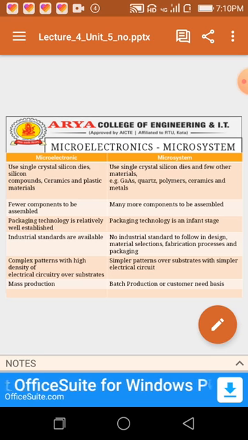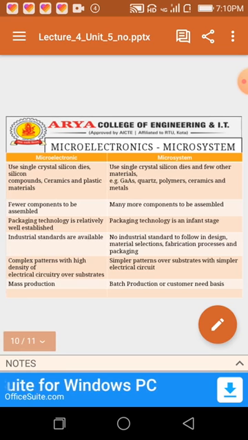In microelectronics, industrial standards are available, and in microsystem, there is no industrial standard to follow in design, material selection, fabrication processes and packaging.